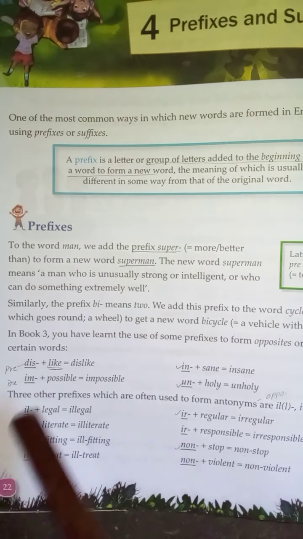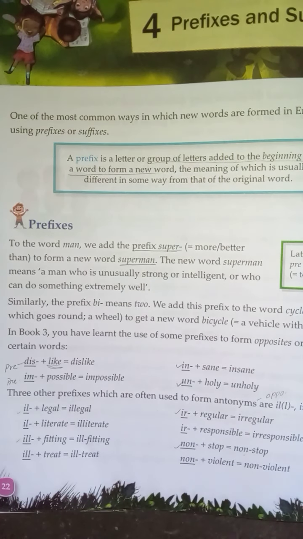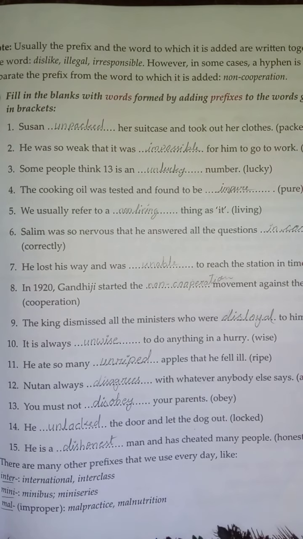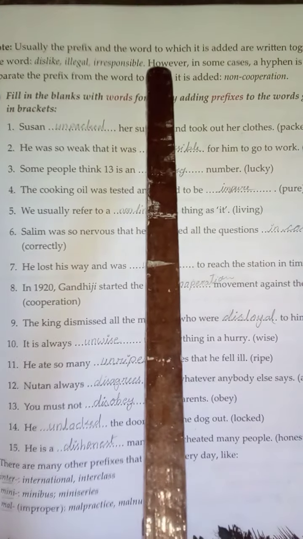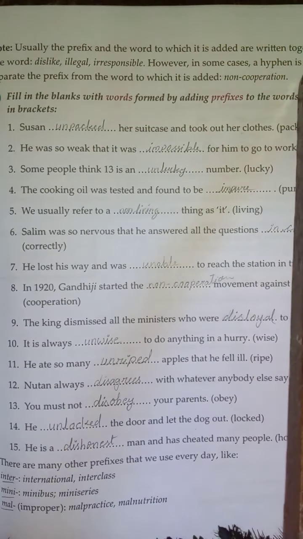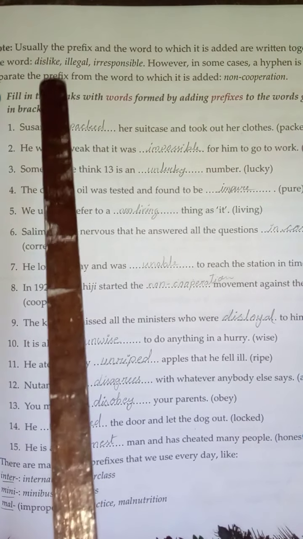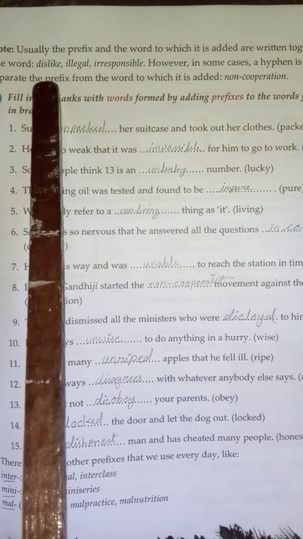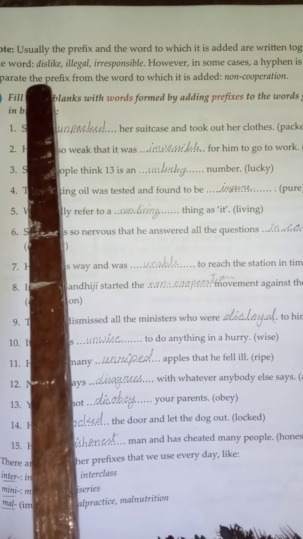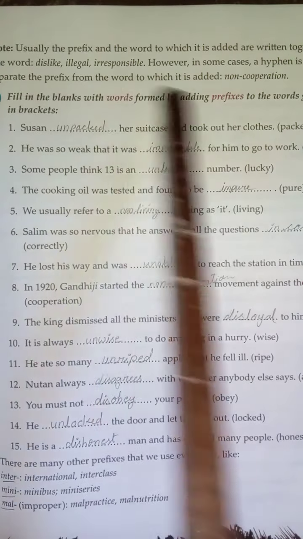Here you can see some examples. Children, on page number 23, you can see that usually the prefix and the word to which it is added are written together as one word: dislike, illegal. If you take the word like and add the prefix dis, it becomes a new word, dislike. Some examples here are illegal, irresponsible, and all that.